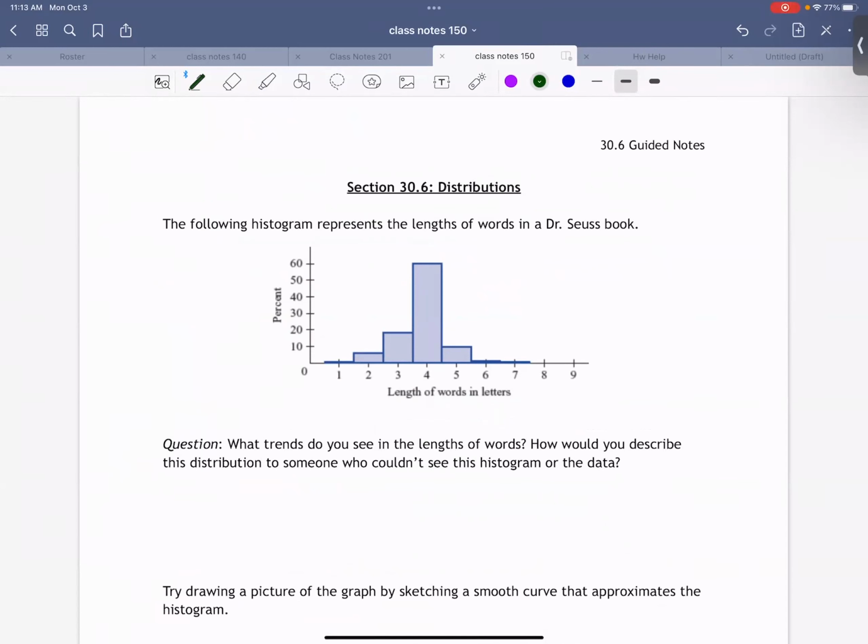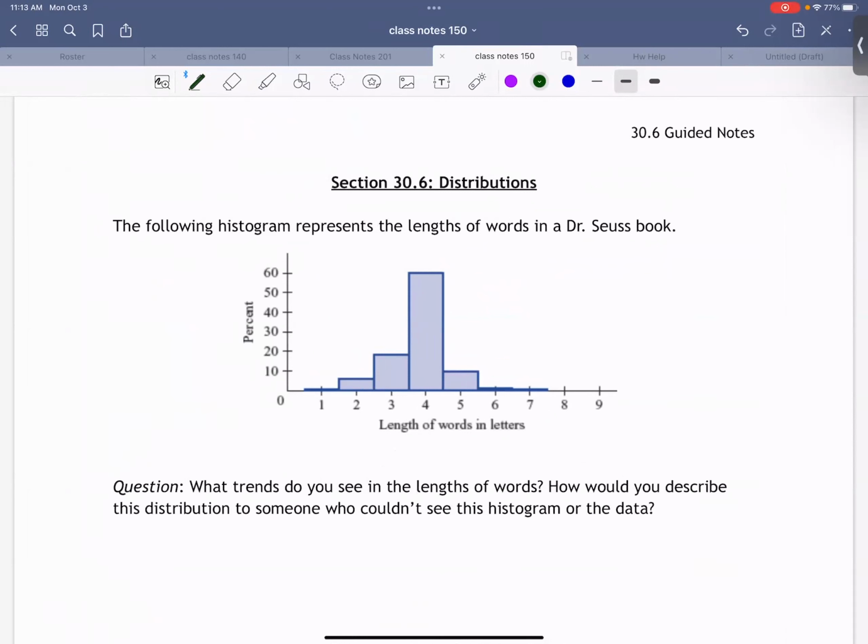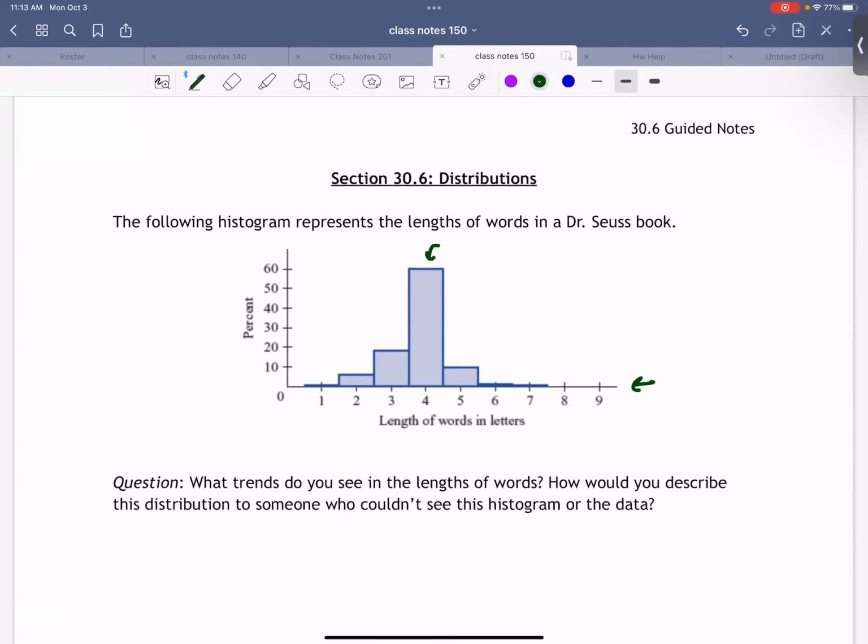So I have this histogram, and remember a histogram measures quantitative data that can be expressed in numbers, right? So all the numbers down here are values, and the height represents how many times things happen. This histogram says how many words of each length are in a Dr. Seuss book. So it seems like there's a lot of 4-letter words, a lot of 3-letter words, but nothing else, right?